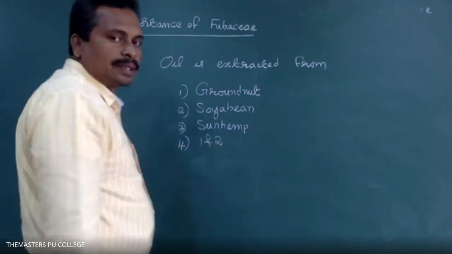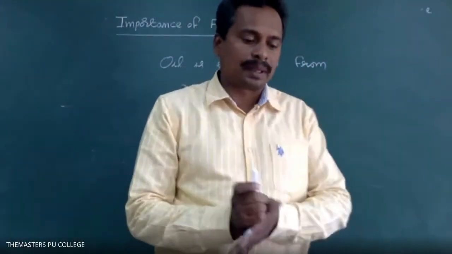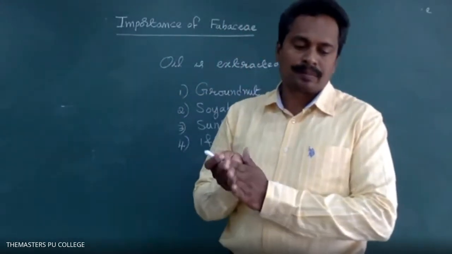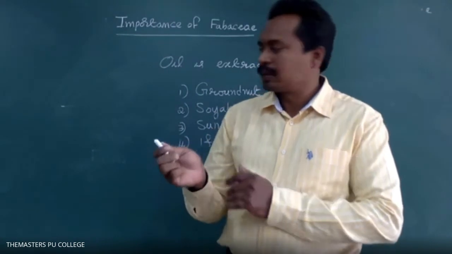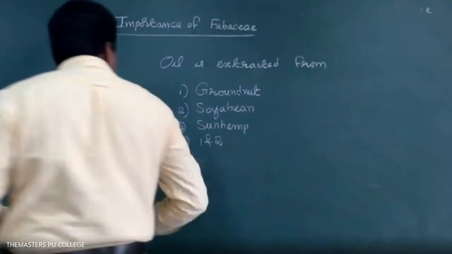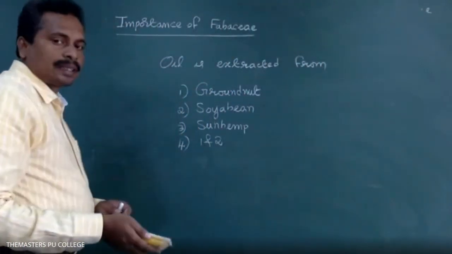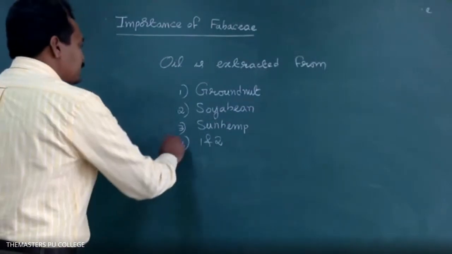What is the answer? Fourth option is the correct answer. Fiber is extracted from which plant? Option 3, sun hemp. Very good.